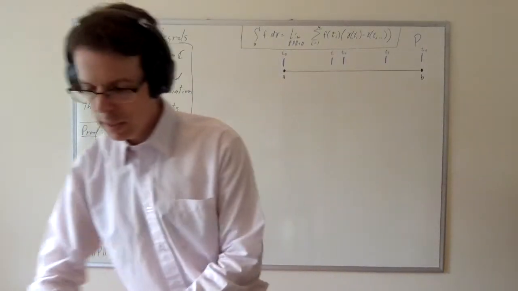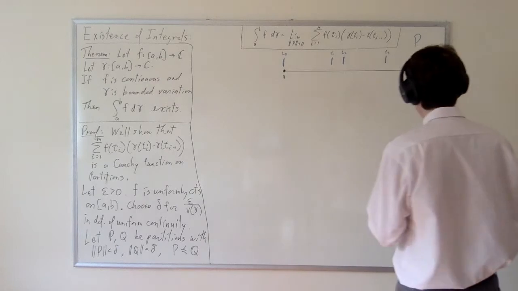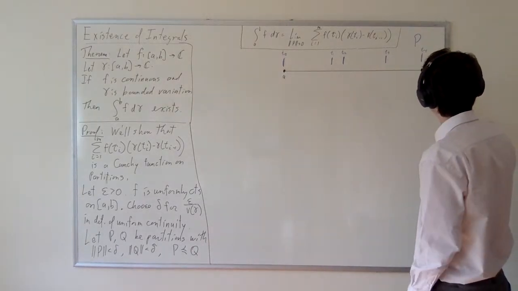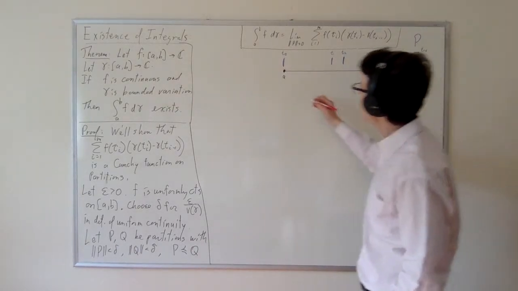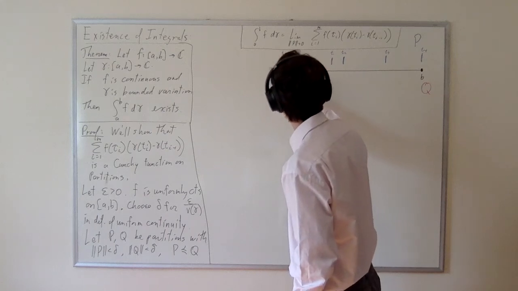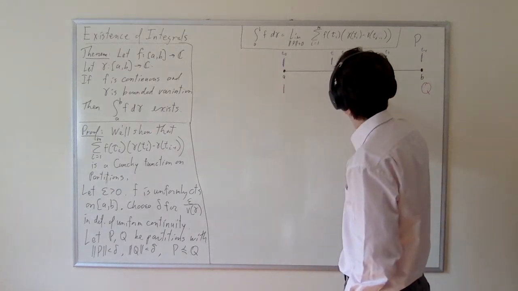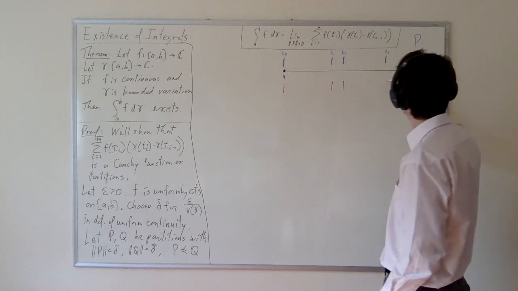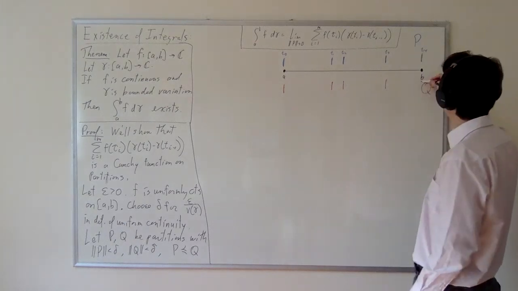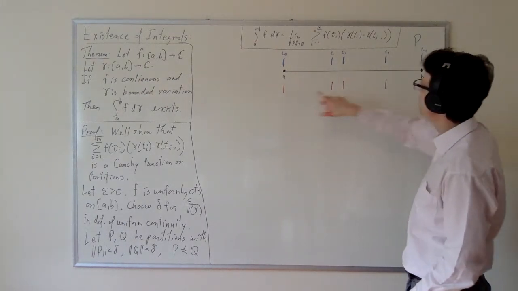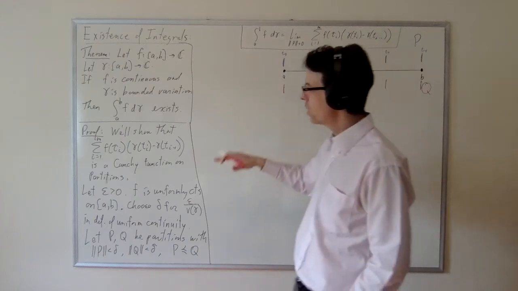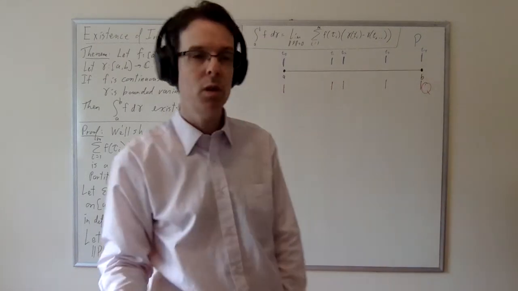Now Q is going to be represented in pink here. Q is going to refine the partition P. If it's going to be a refinement of P, it must have cut points at all the same locations, but we're not going to call them T0, T1, T2. We're going to call them S0, S1, S2.